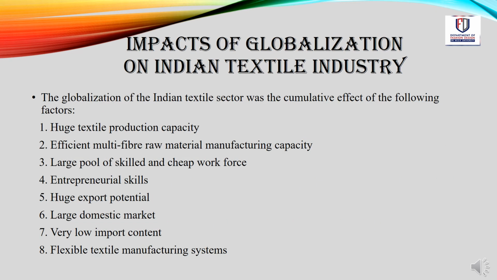The globalization of the Indian textile sector was the cumulative effect of the following factors: huge textile production capacity, efficient multi-fiber raw material manufacturing capacity, a large pool of skilled and cheap workforce, entrepreneurial skills, huge export potential, a large domestic market, very low import content, and flexible textile manufacturing systems.